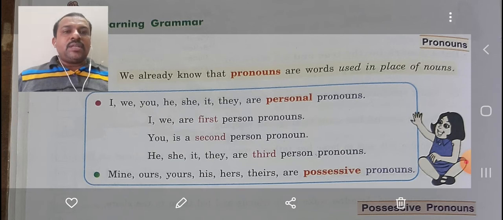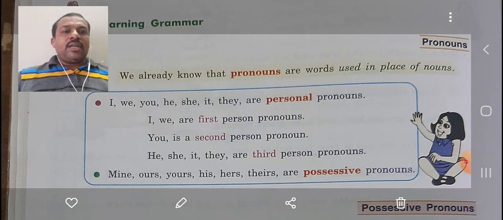Now, these personal pronouns are divided into three parts, as you see on your page 42. I, we, they both are first person pronouns. You is a second person pronoun. He, she, it, they, all these are third person pronouns.